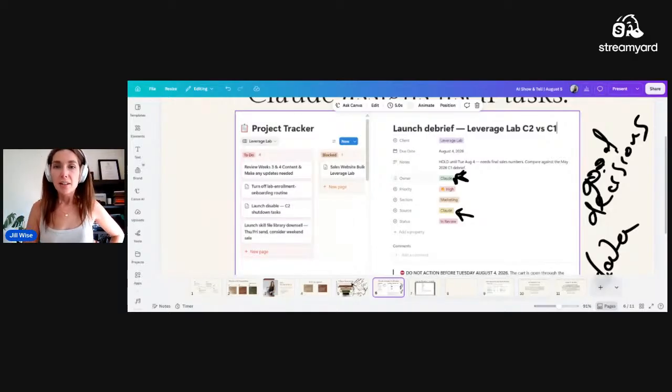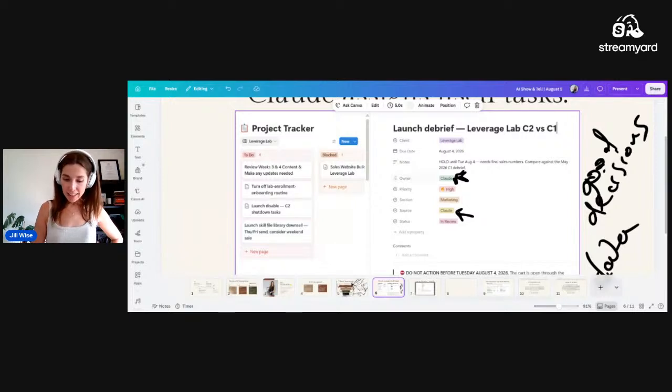Claude saw this task was available or was mentioned in my daily briefing. So nearing the end of the launch, I had made a note in my daily briefing, which if you aren't aware of that, there's previous videos on that as well. I had made a note saying, hey, Claude, when we're done this launch, I want to do a full debrief. I want you to go through all of the numbers, all of these spots. Make sure you make a task in our project tracker and assign it to yourself so that you can go and do this without me.